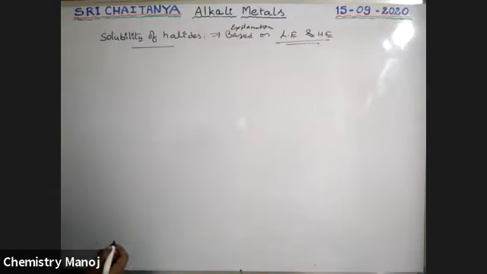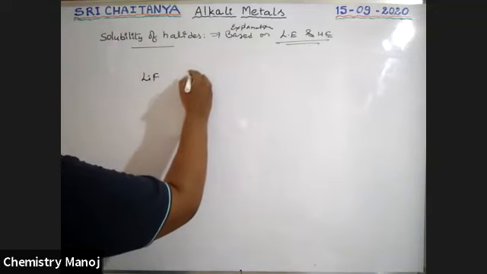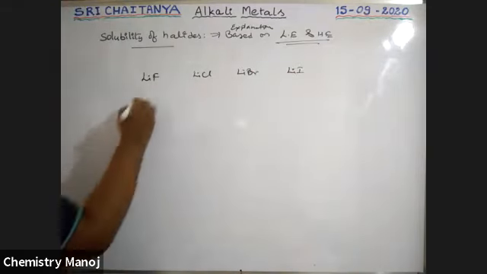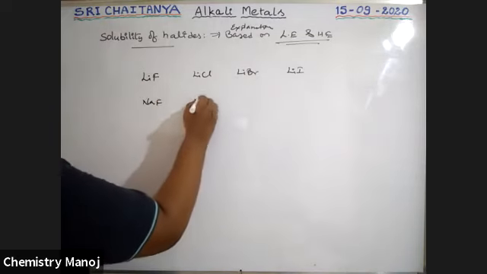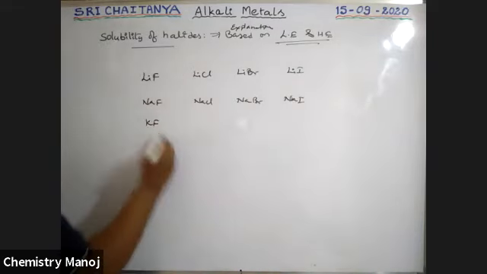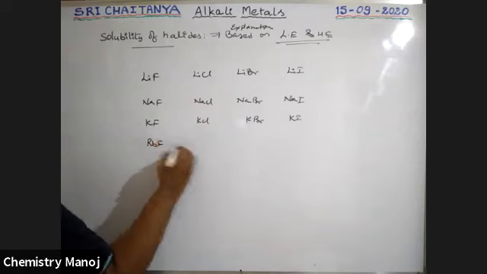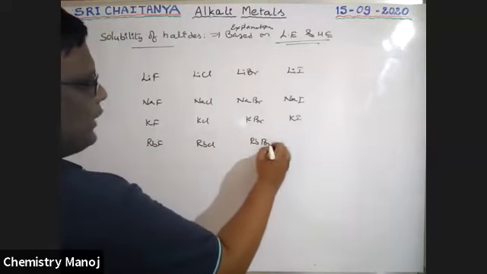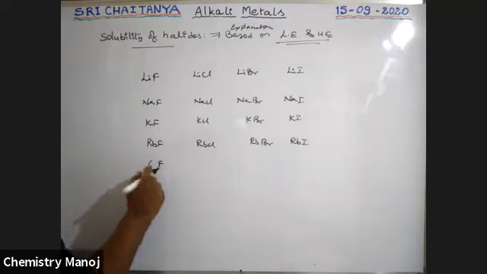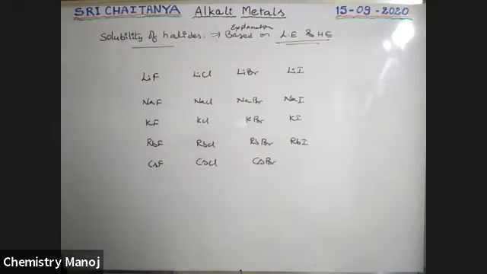I am once again writing the halide compounds, boys. Lithium fluoride, lithium chloride, lithium bromide, lithium iodide; sodium fluoride, sodium chloride, sodium bromide, sodium iodide; potassium fluoride, chloride, bromide, iodide; rubidium fluoride, chloride, bromide, iodide; and cesium fluoride, cesium chloride, cesium bromide, and cesium iodide.